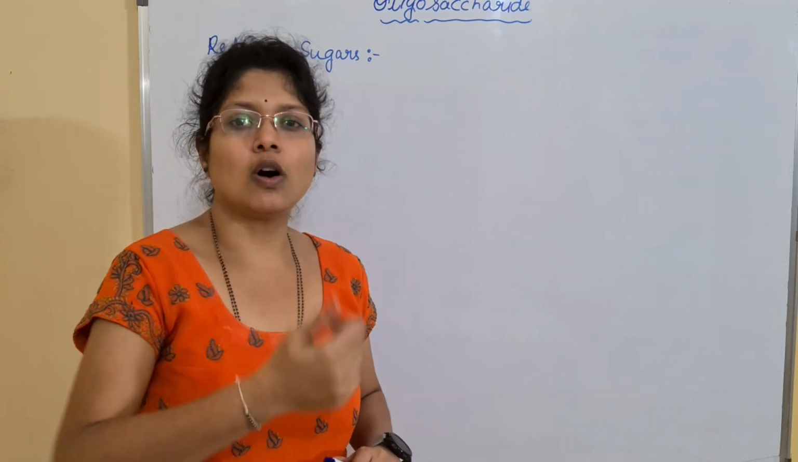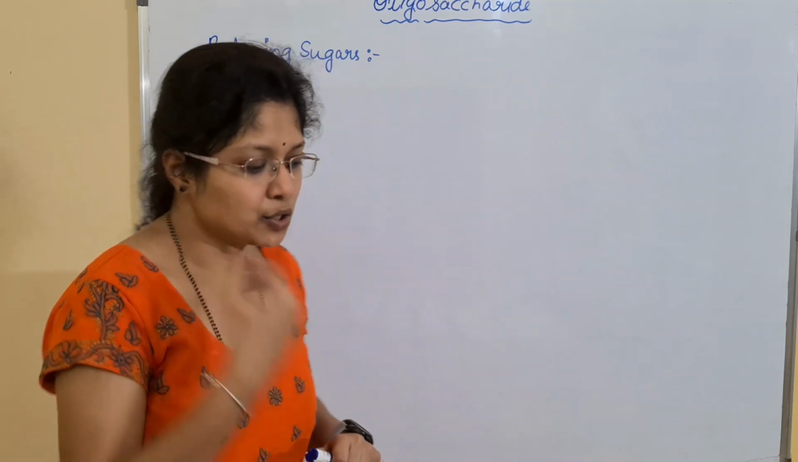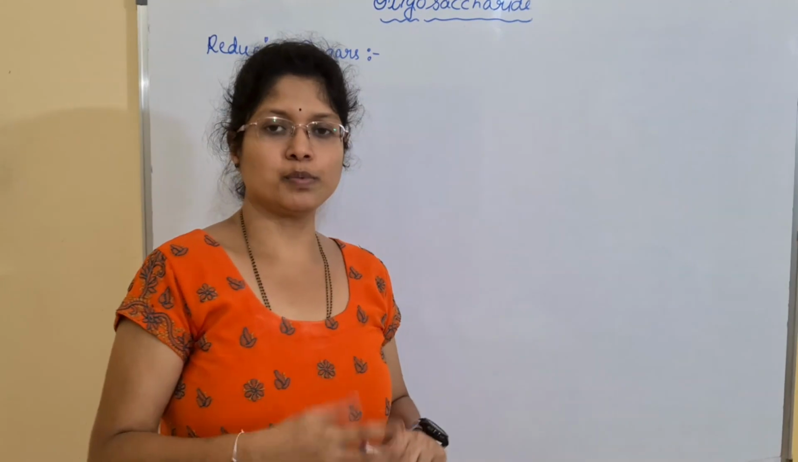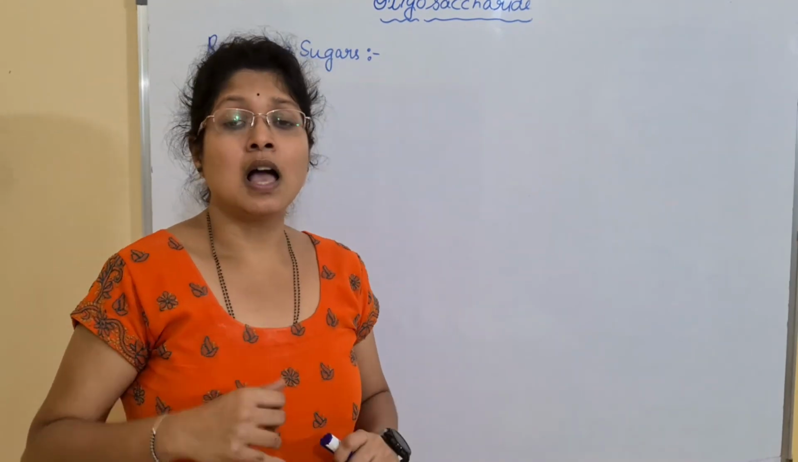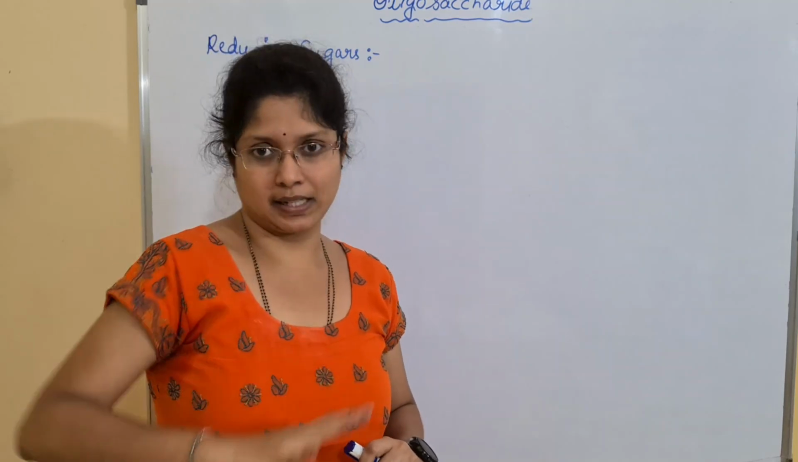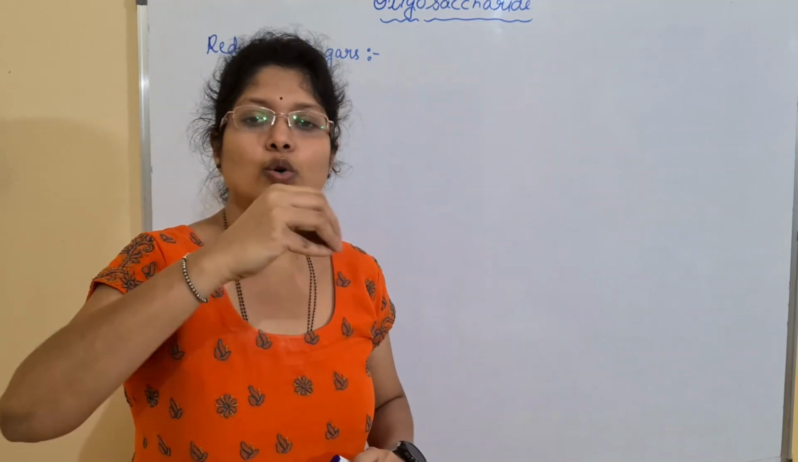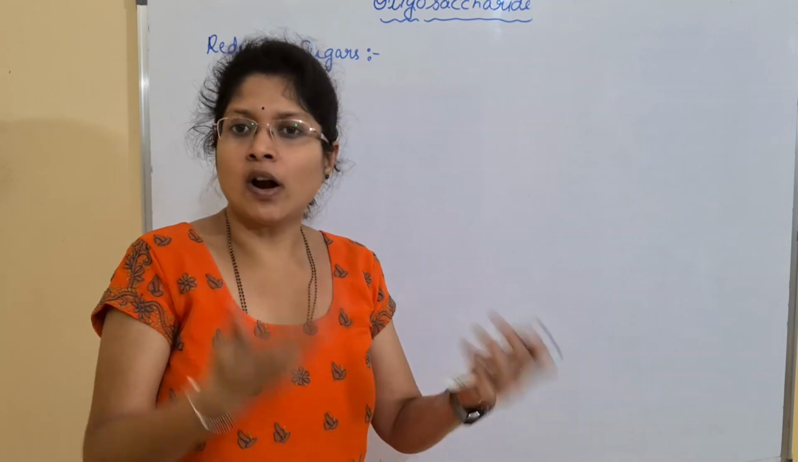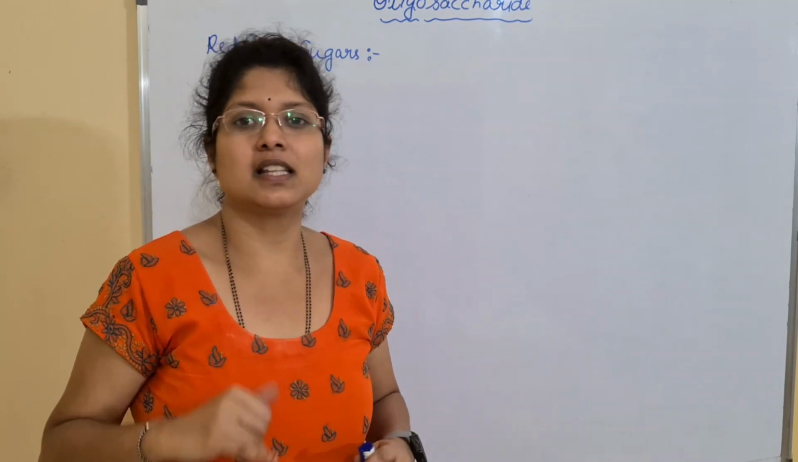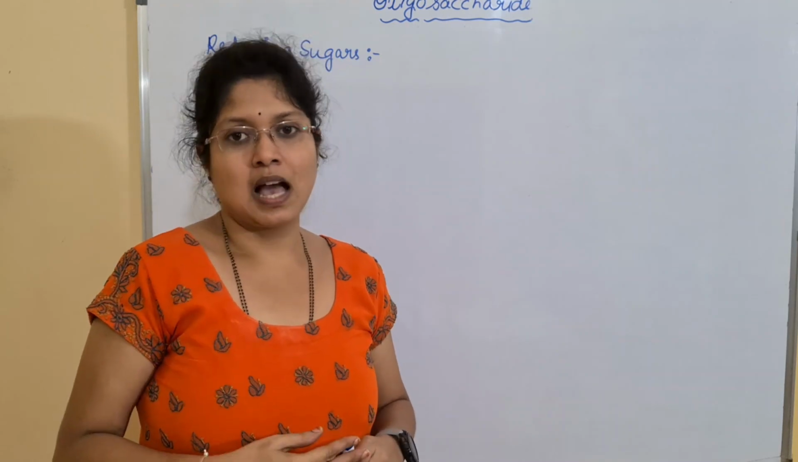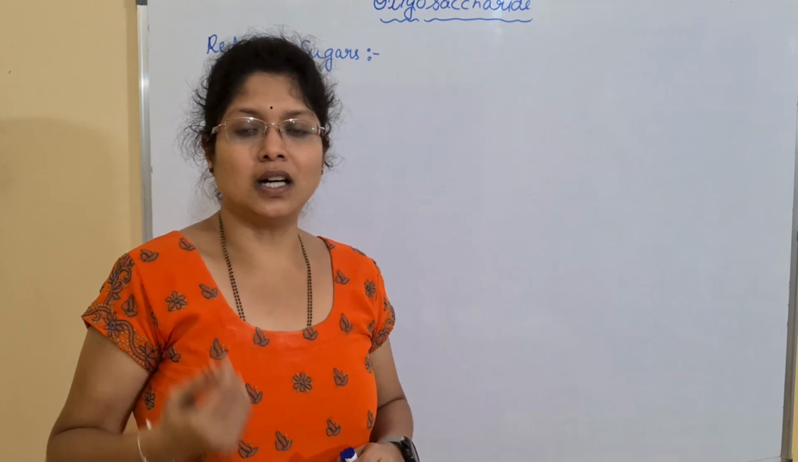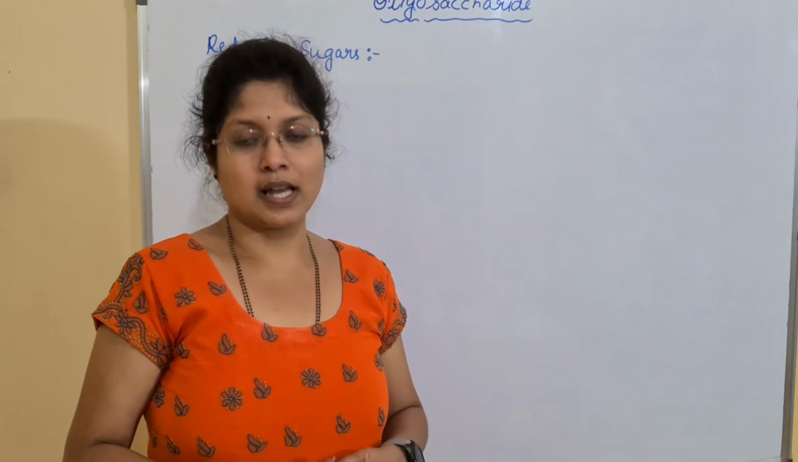Then what about the non-reducing sugars? If reducing sugars are the ones having active groups, the non-reducing ones will be the opposite. That is, if the active groups are absent, if aldehyde and ketone groups are absent, they cannot react with the copper and hence they will not show any color change or any reaction. Such sugars are known as non-reducing sugars.